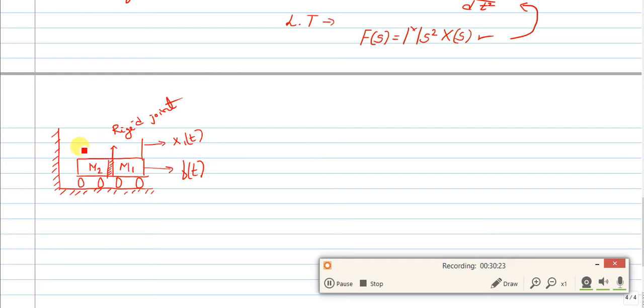Let me answer: even m2 will have the same x of t. Why? Because as I said, the mass will not store any energy, and we have a rigid connection. Both m1 and m2 will have x of t. So both will have the same displacement. Okay, that is the concept.